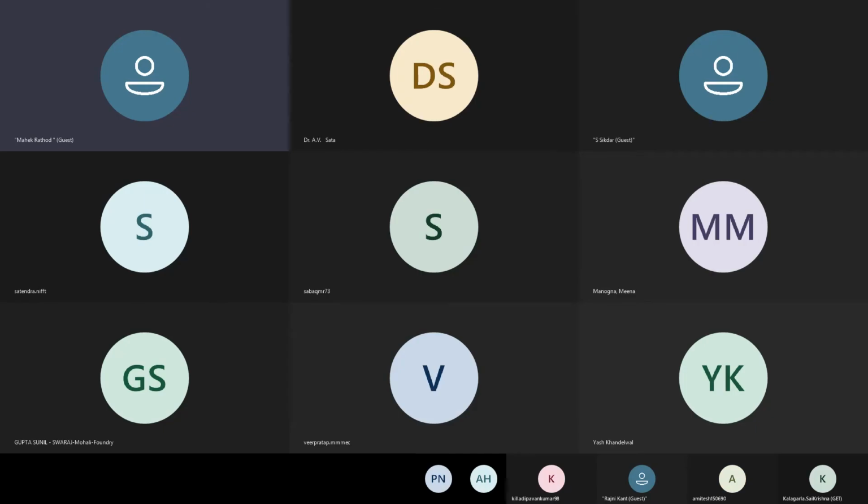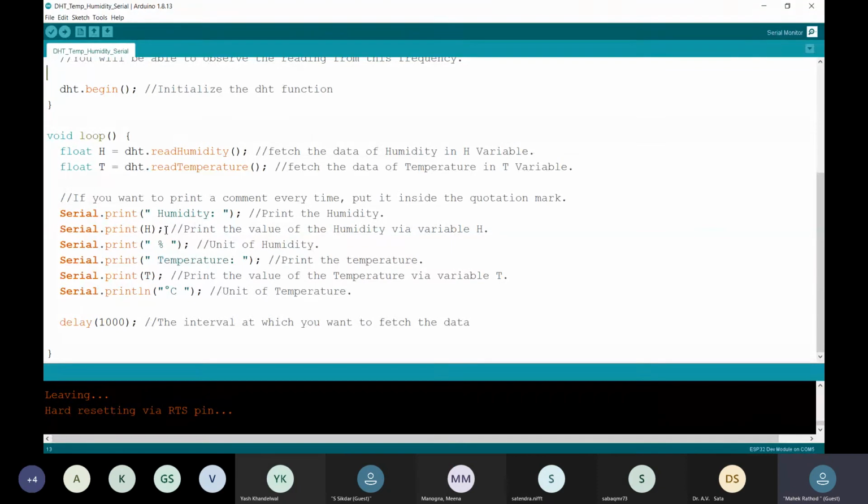Over here we are printing humidity, H, percentage, temperature, T, and degree Celsius. At the last, I have printed serial.println. The ln tells you that you have to show the data at every new line.